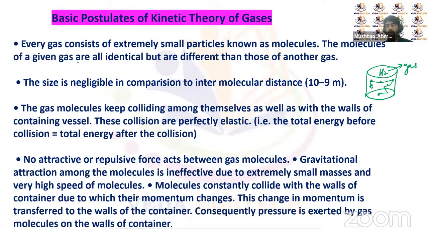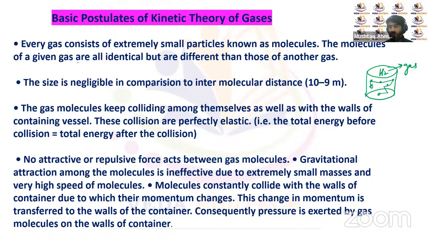Because of the collision of these gas molecules with the walls of the container, the momentum of the gas molecules changes. It means there is some force exerted by the walls of the container on the gas molecules, and then there has to be an equal amount of force on the walls of the container because of the molecules. It means that there is some constant pressure on the walls of a container. So these are some of the basic and fundamental postulates of the kinetic theory on which our ideal gas will be based, right?